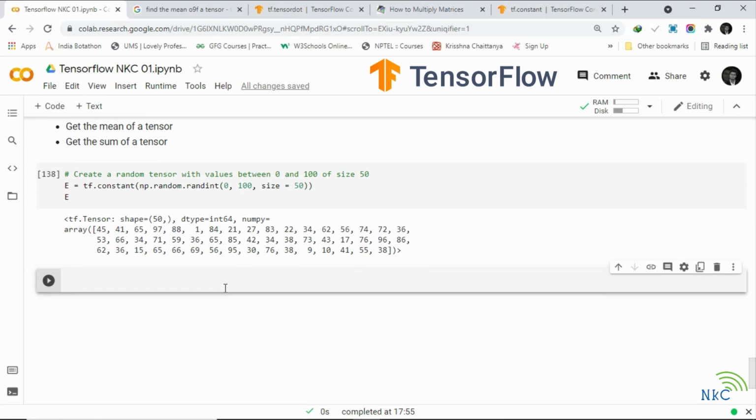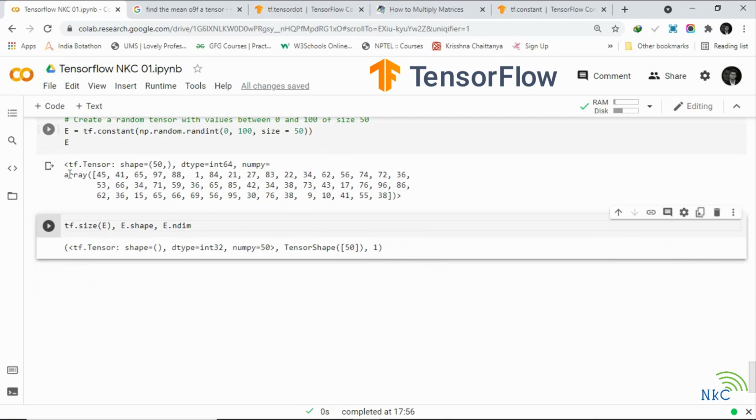And how do we check the size of the tensor? Let's practice. And how do we check the shape of our tensor? And how do we check how many dimensions our tensor has? Beautiful, right?